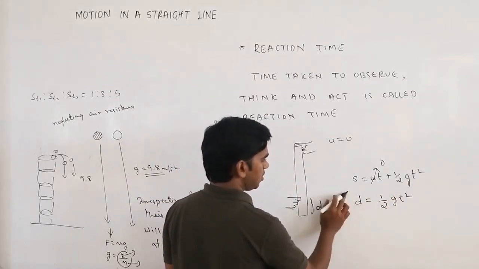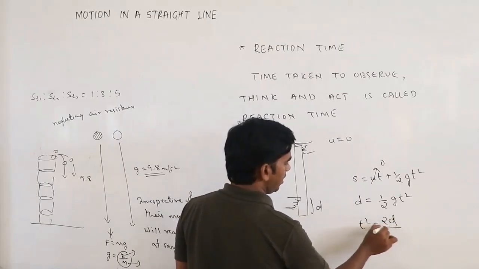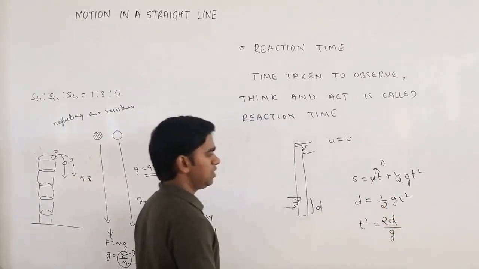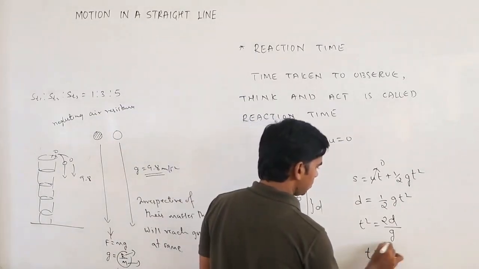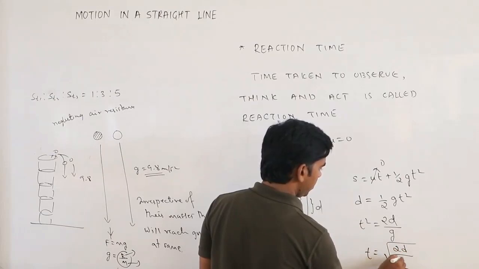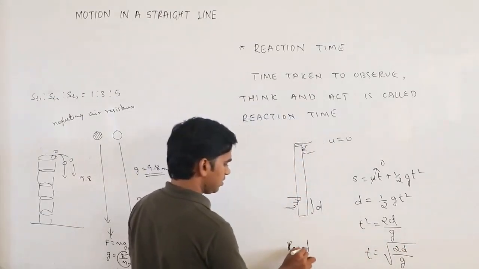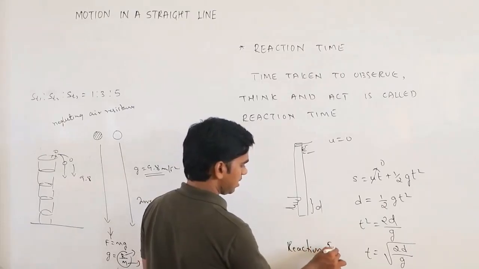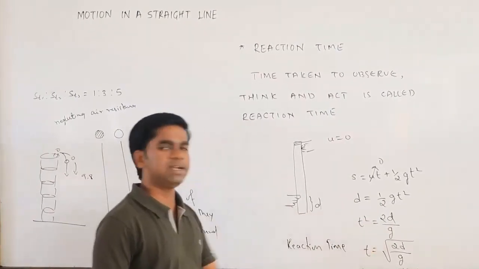Take this 2 to the other side, g to the numerator. So t square equals 2d divided by g. So t equals root of 2d divided by g. This is the reaction time. So the reaction time formula is root of 2d divided by g.